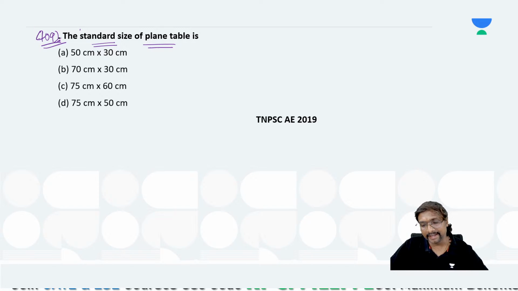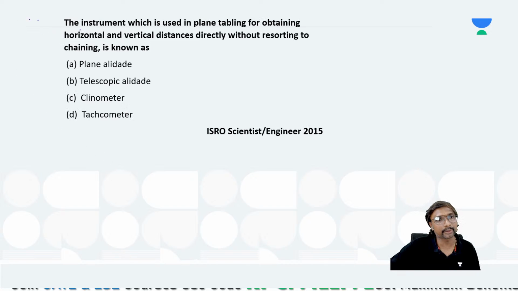Cricket Lover said C, Leena said C. Any other answer by others? 75 by 60 centimeters. Yes, it is absolutely the correct answer, right?